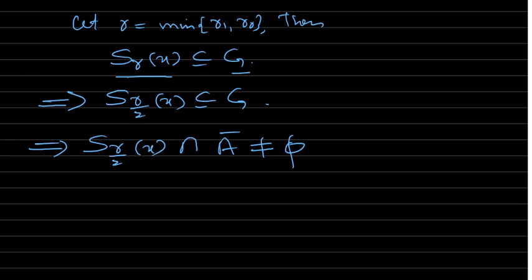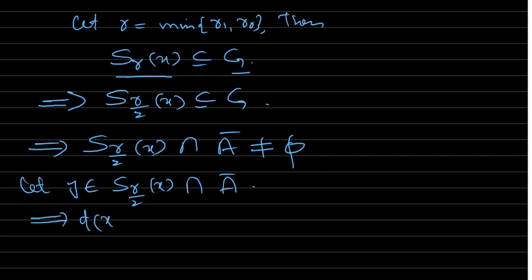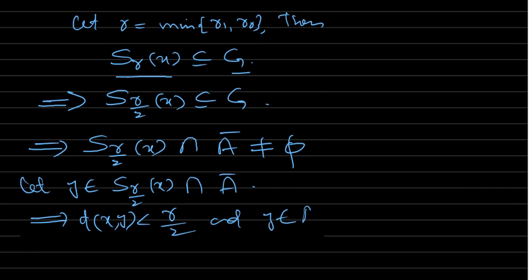So now we choose a point in the intersection. Let Y be in S R by 2 of X intersection A closure. So the distance between X and Y is less than R by 2, and Y is in A closure.